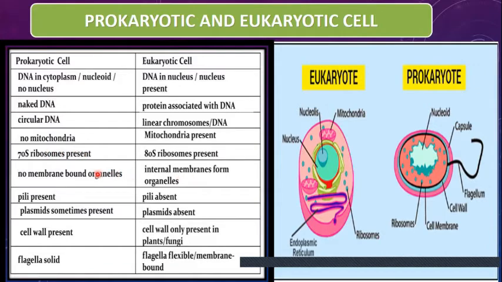And if we talk about the ribosomes, in prokaryotic cells the 70S ribosomes are present and 80S ribosomes are present in the eukaryotic cells.